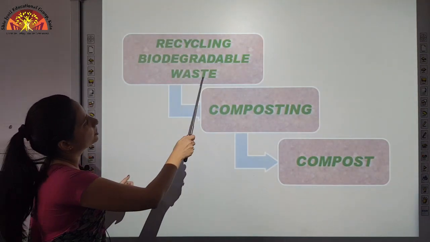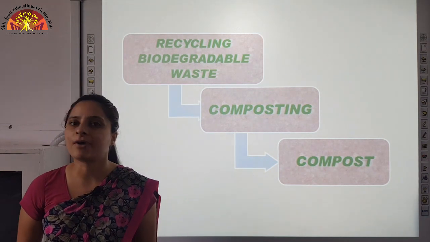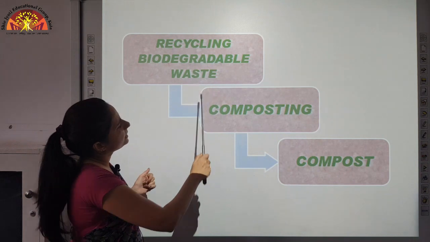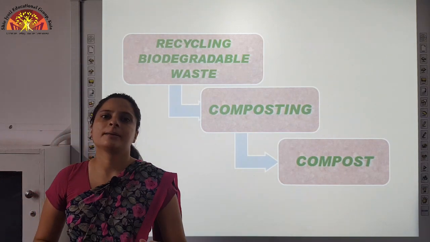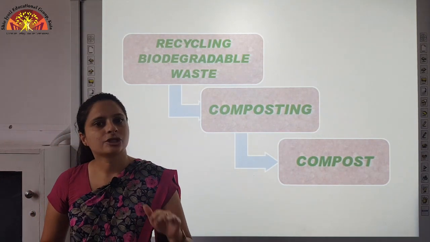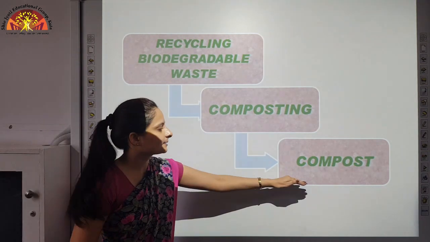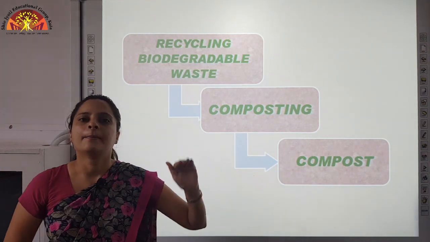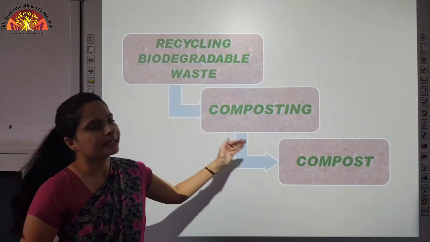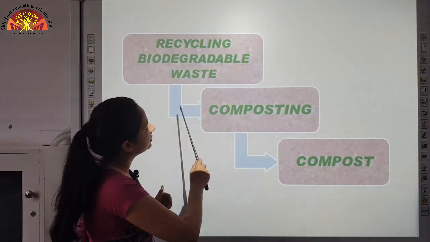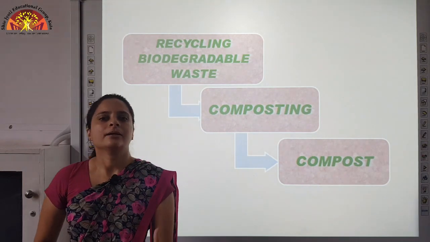Now, recycling biodegradable waste. Biodegradable waste, if recycled, can be helpful for the environment. How? It can be recycled by the process of composting. What is composting? Wherein you bury the biodegradable waste in the soil for at least 2 months, and it will rot and change into compost. And this compost is excellent for the growth of plants. So, what you are doing? You are recycling the biodegradable waste, which is again helpful for the environment, and finally you get compost, which is manure, excellent for the growth of plants.